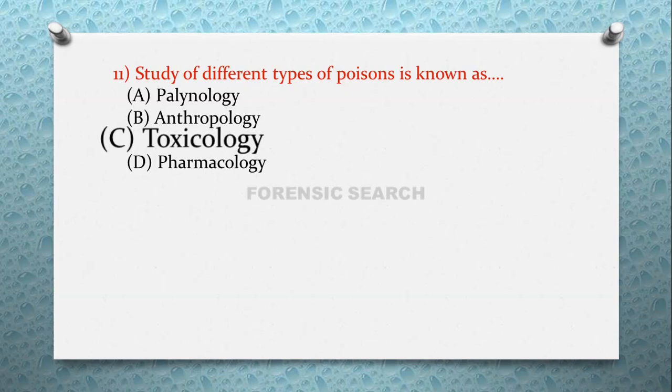Option A, that is paleontology, is the study of different types of pollen grains. Option B, that is anthropology, is the study of measurements of the body parts. And option D, that is pharmacology, all know what is pharmacology. So the option C, toxicology, is the study of poisons.